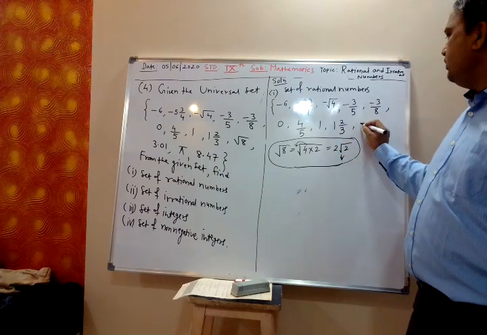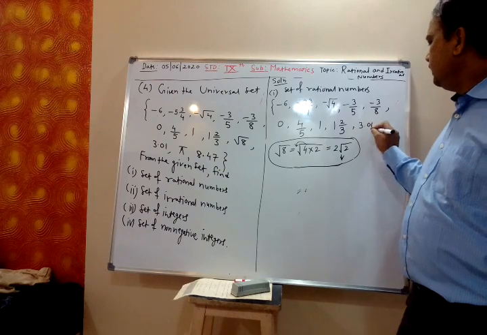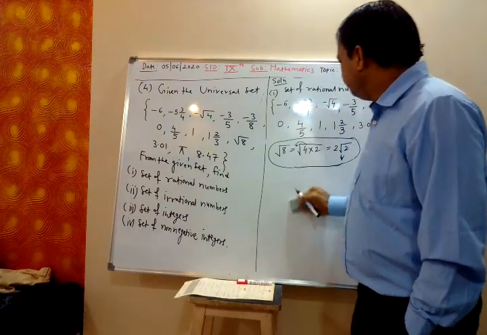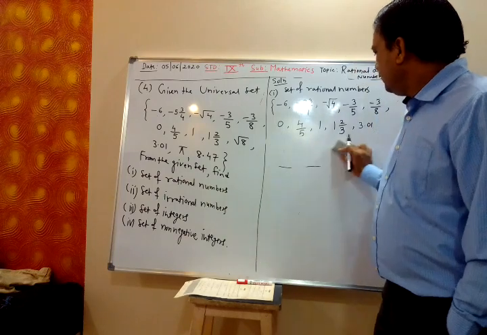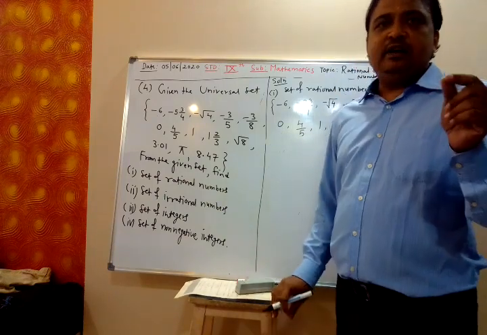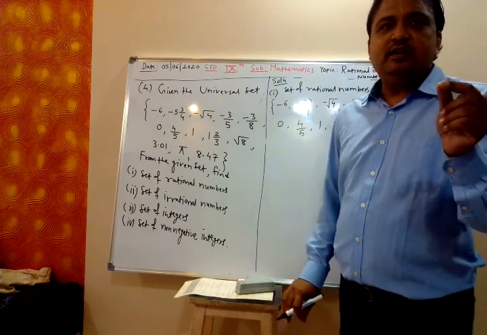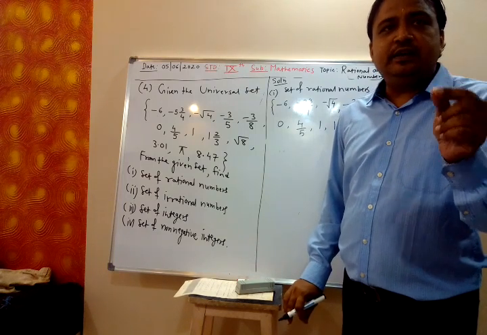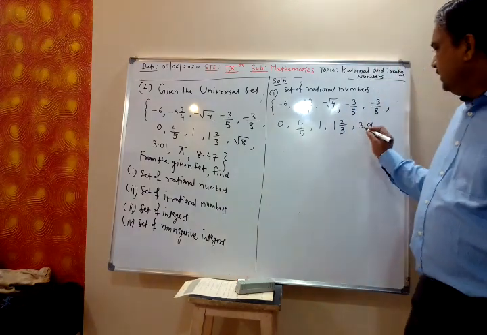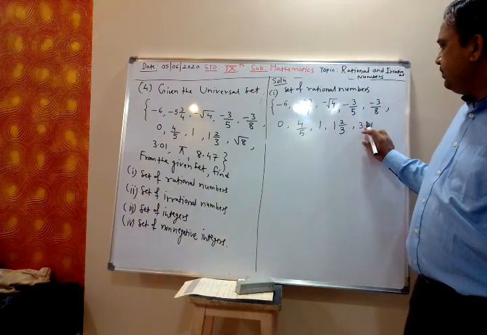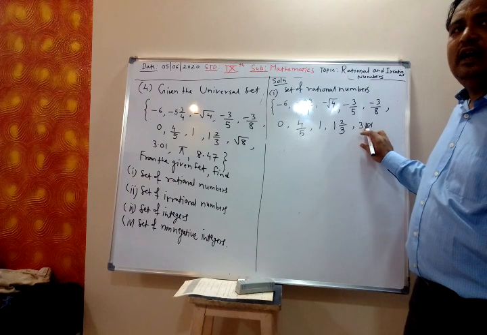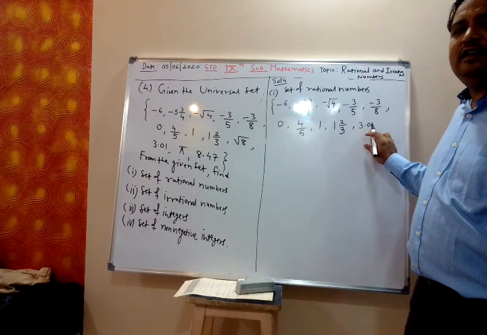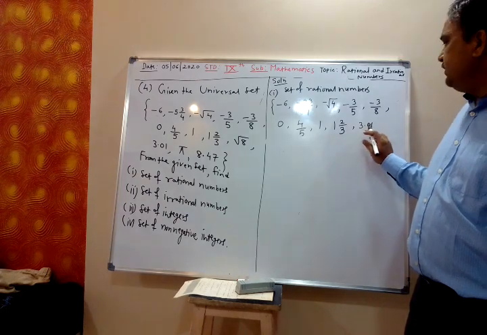What about 3.01? 3.01 is rational, because I had given one more definition of rational: those numbers which are terminating decimals. 3.01, after this decimal, the digits are terminating, meaning the division stops.